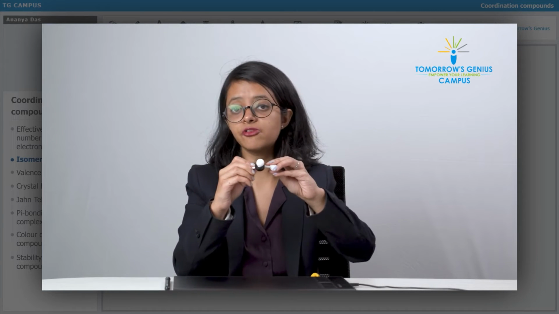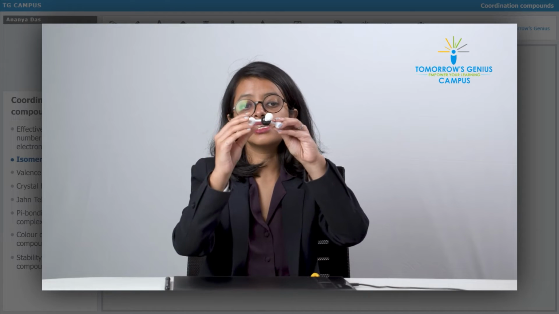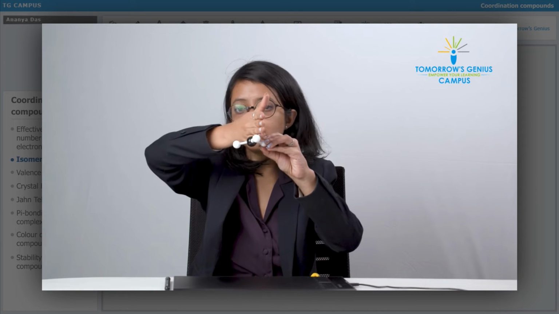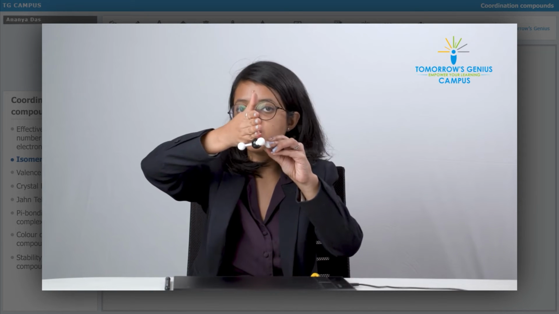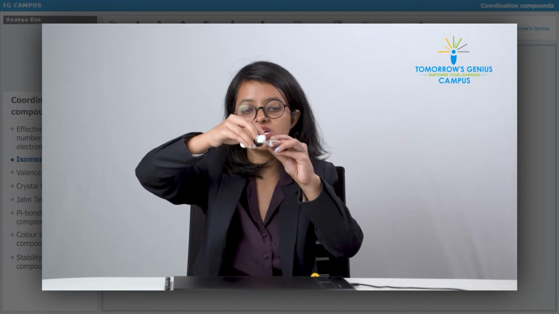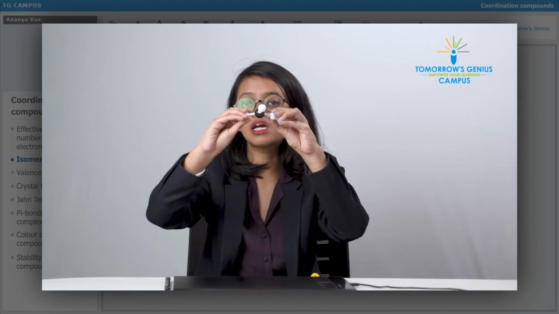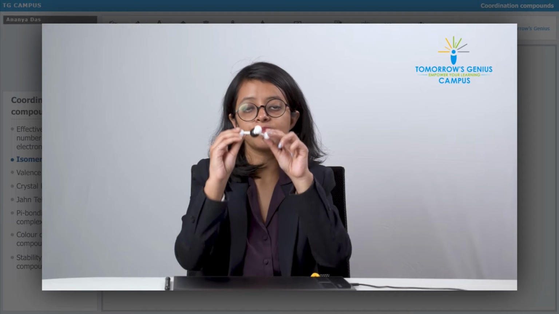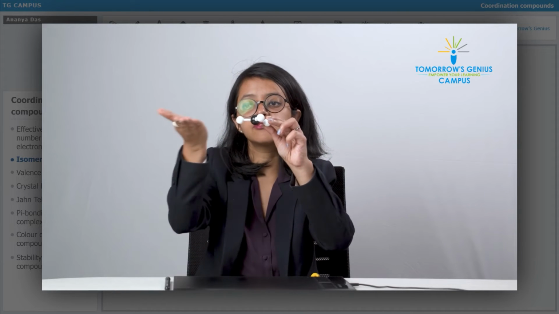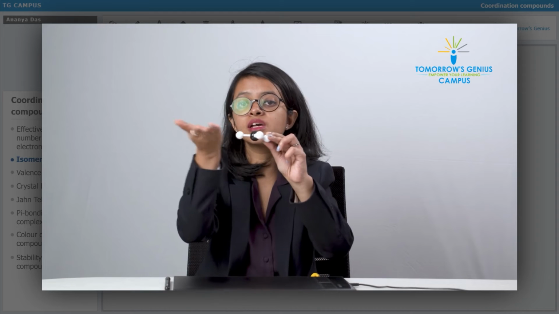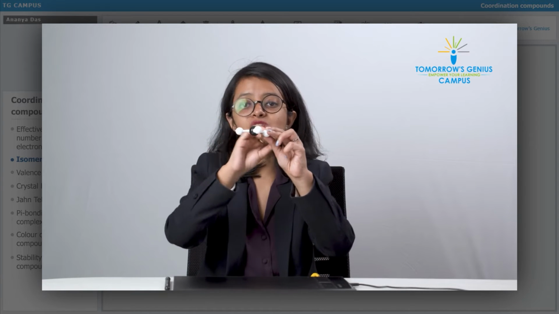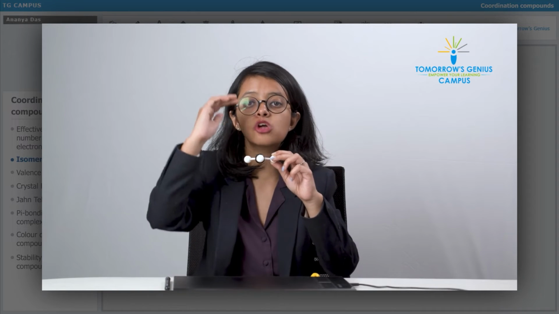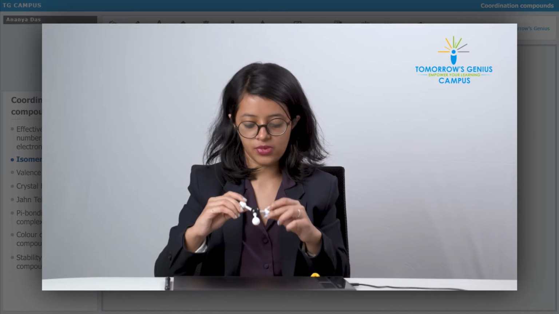Even if all the ligands were different, that is, this was a different ligand, this was a different ligand, and this was a different ligand, then if I take this as the plane of symmetry, it cannot be classified as a plane of symmetry, because these two will be bisected, but this ligand and this ligand will not mirror each other because they will be different. That plane of symmetry will not exist. But which plane of symmetry will exist? This plane of symmetry is still going to exist if all the ligands are different, because that is still going to bisect all the ligands equally into halves, and it will make mirror images of all the ligands, that is, the top half will be equal to the bottom half.